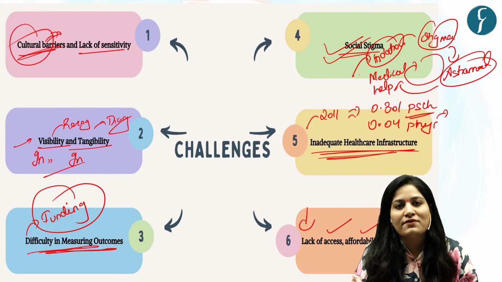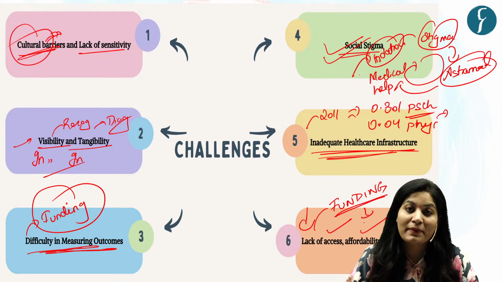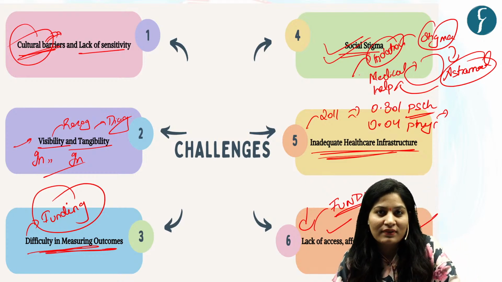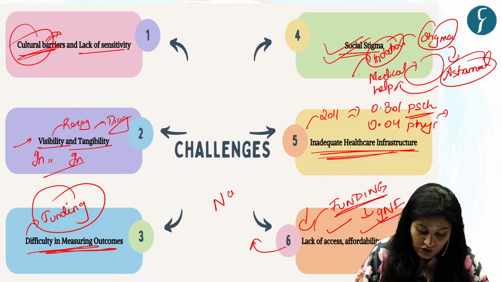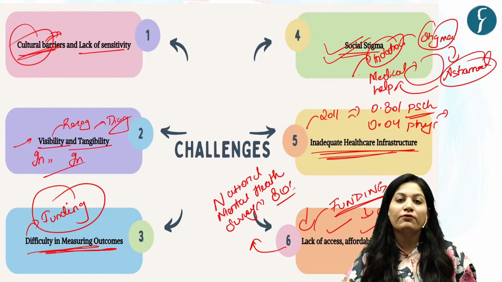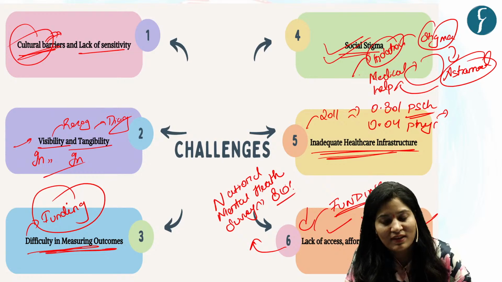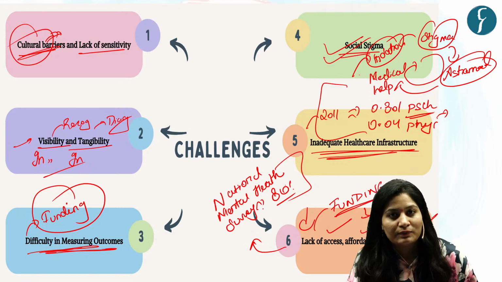Yes, just now we have seen that there is a funding issue. Now, because of the funding issue, there will be a dearth of infrastructure, which will impact its affordability. Yes, and impact its awareness. And that is why, according to the National Mental Health Survey, nearly 80% of those suffering from mental disorder did not get treatment for over a year. 80%. So these facts you can quote in your answer to enhance its quality.